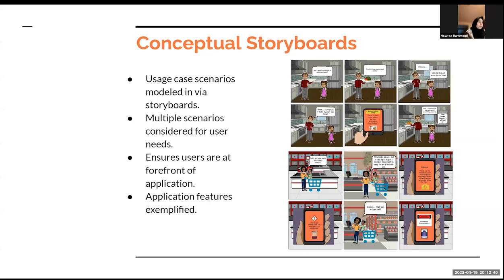Next, our conceptual storyboard. The next step for our conceptual design was creating usage case scenarios based on our users' initial feedback. We collaborated together to come up with ways we thought our application could serve parents best. We came up with multiple scenarios that highlighted our main features, ensuring that each scenario utilized TOTS tummies in a unique way. We decided to incorporate both caregivers and parents into the scenarios, each using the scenario as either a main feature or as a way to solve a unique problem.